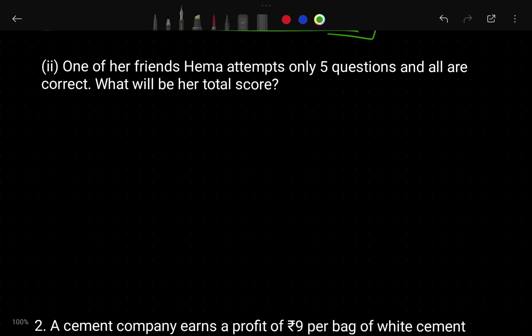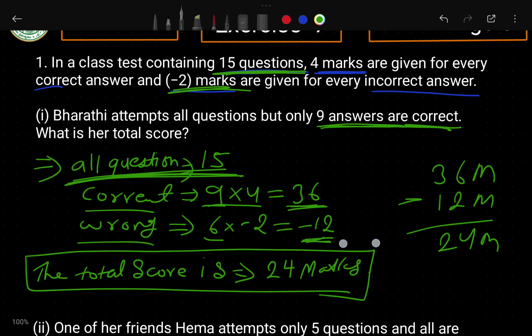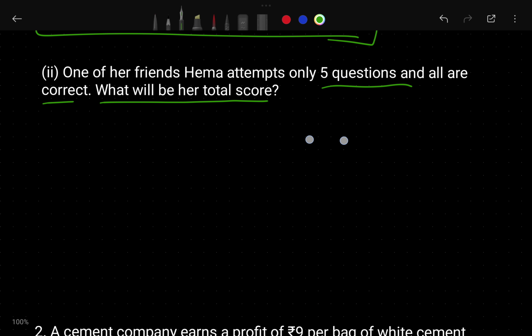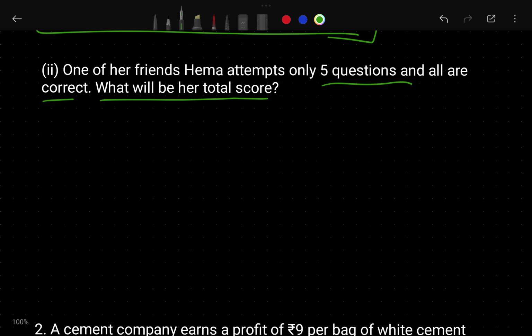One of her friends, Hema, Gayatri's friend, attempted only 5 questions. Actually, how many questions did Hema attend? She attended only 5 questions and all are correct. What will be her score? Actually I need to read something. If you have any doubt, you can check the question also.